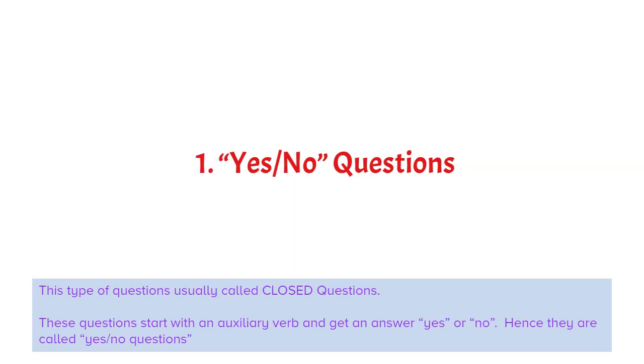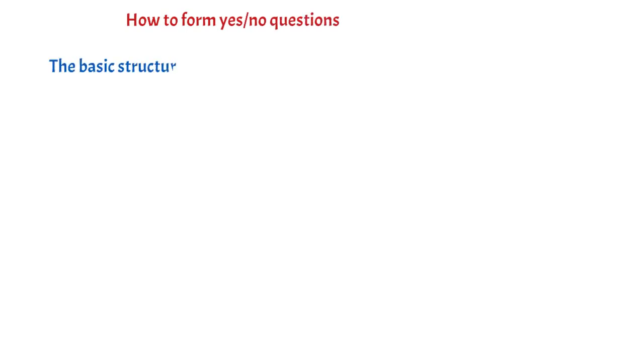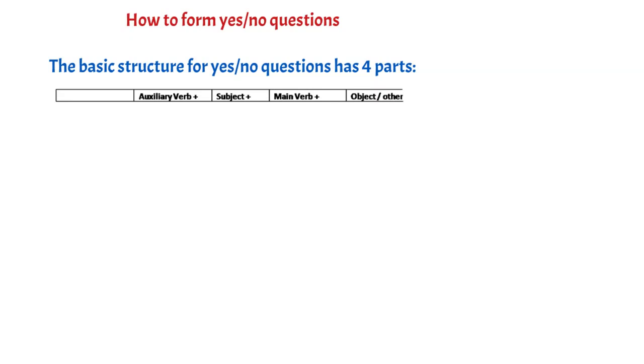Now let us learn how to form yes/no questions. The basic structure for yes/no questions has 4 parts: auxiliary verb, subject, main verb, and object or other information of the sentence.